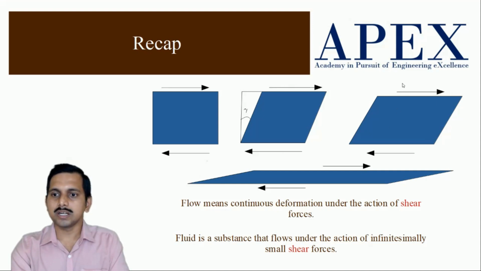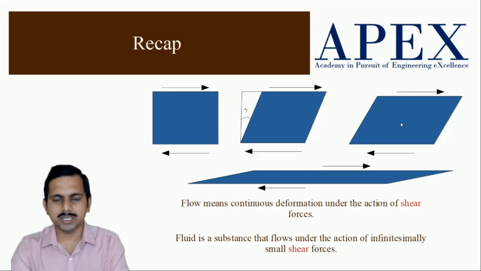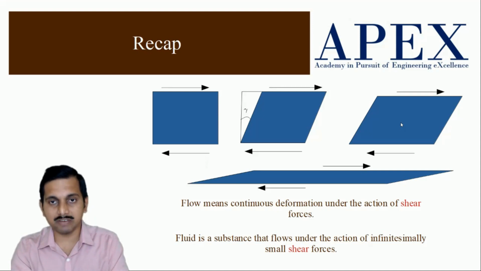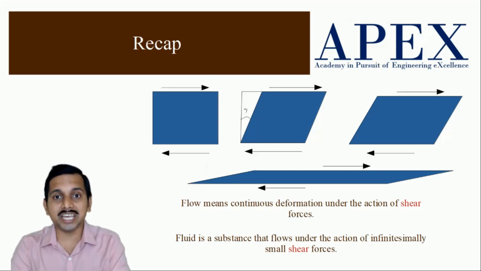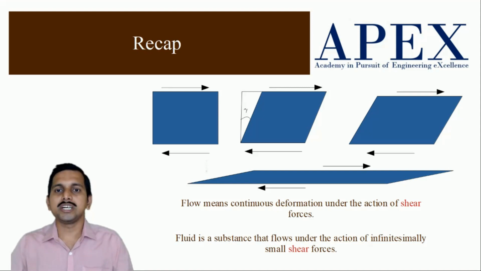Now the question is, how the force what we have applied here translates into deformation. That is the magnitude of deformation. How fast it deforms. Do all the fluids deform in the same fashion? Is there some fluid which deforms faster, and some fluids deform slower? So what is that which decides the rate of deformation? How fast the deformation happens? Or is it that all the fluids deform at the same pace? We do not know. Let us see that.